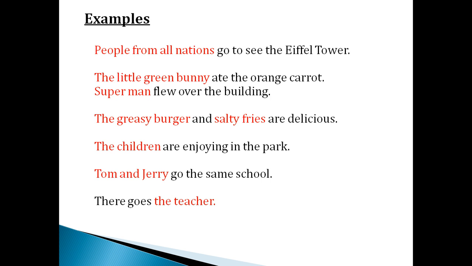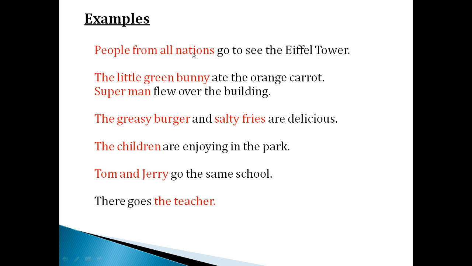People from all nations go to see the Eiffel Tower. You can't imagine the sentence go to see the Eiffel Tower without the other part. Suppose go to see the Eiffel Tower, does this give a meaning to you? No, definitely not. But if you see people from all nations go to see the Eiffel Tower.